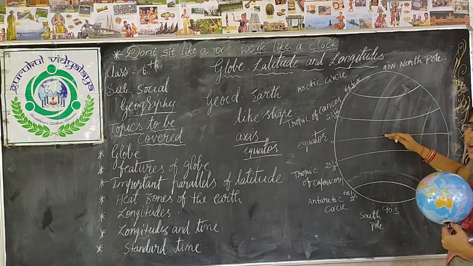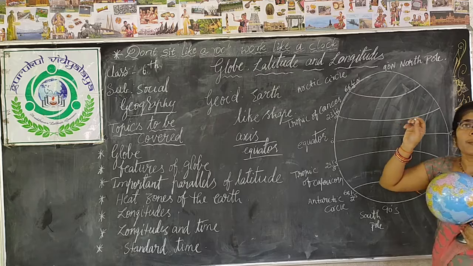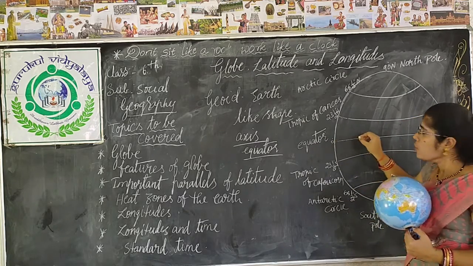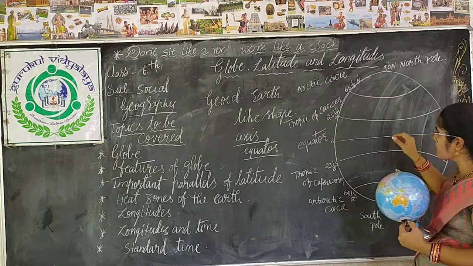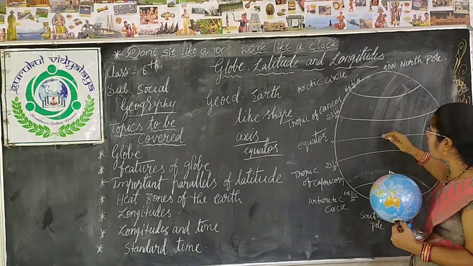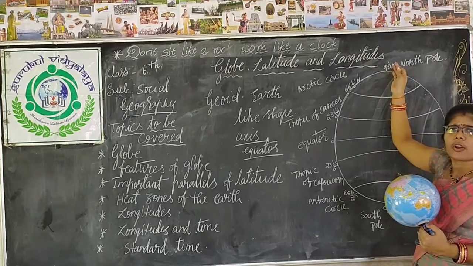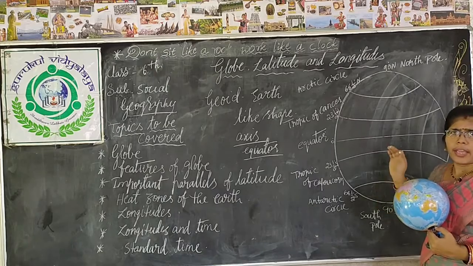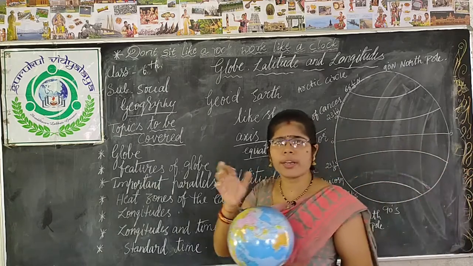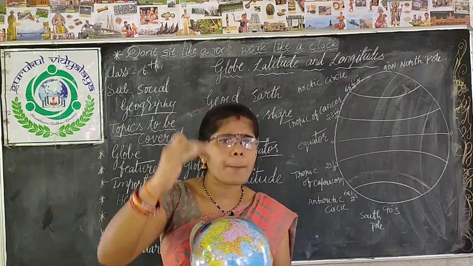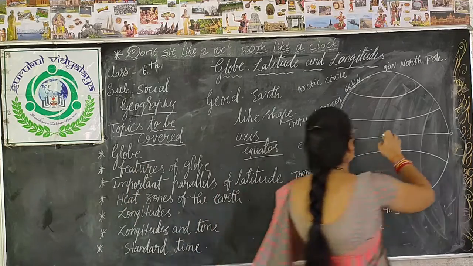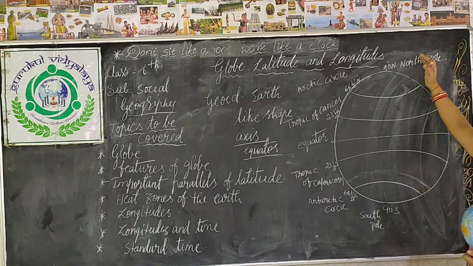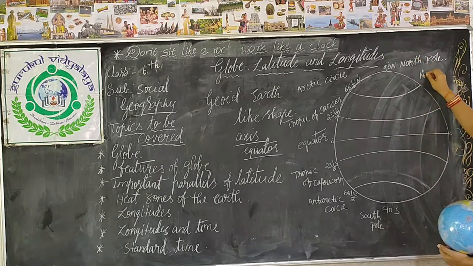So that is called equator, and it is measured in degrees and kept at 0 degree. This equator is dividing the earth into two parts. The upper part of the equator is called the northern hemisphere and the southern part is called the southern hemisphere. Sphere means round. Hemi means half. So half circle. This is half, this is half. This is the northern hemisphere, this is the southern hemisphere.